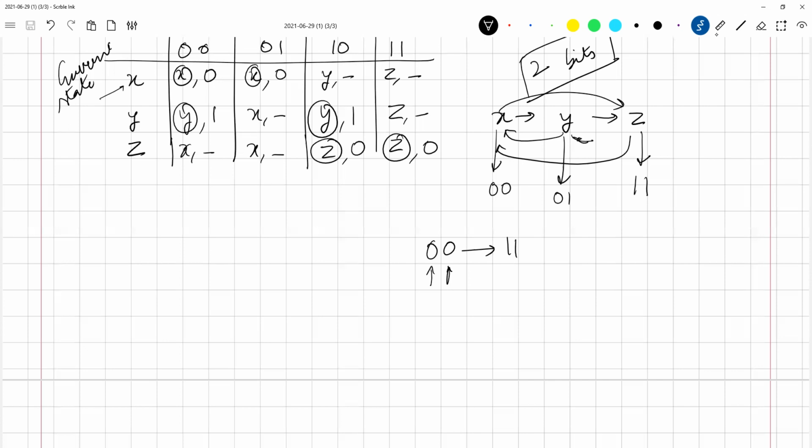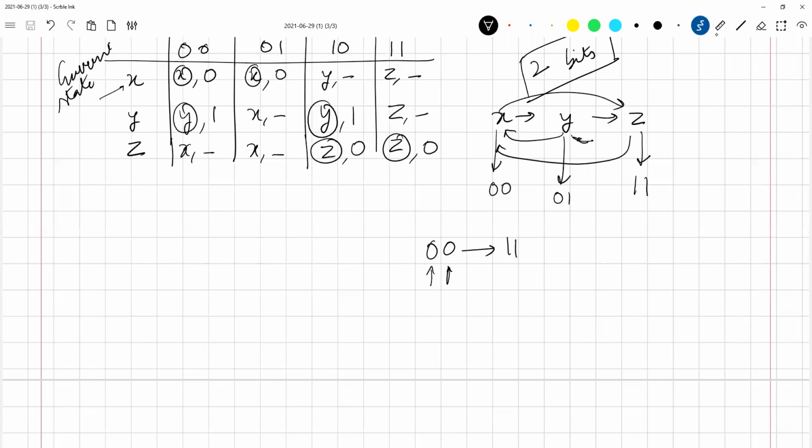Excuse me, sir. Why are we not taking Z to be 1 0? See, if Z was 1 0, then also from Y to Z you have 0 1, so you'll have the same issue there also. So it's not a point. That is why there was a reason: the difference between Y and Z is now how many bits? 1 bit. So that is why I chose 1 1.